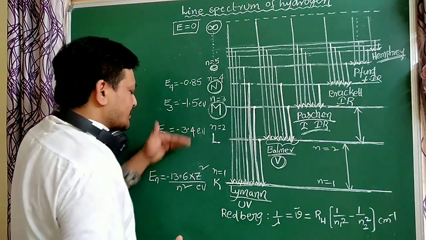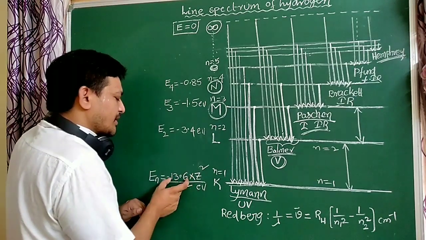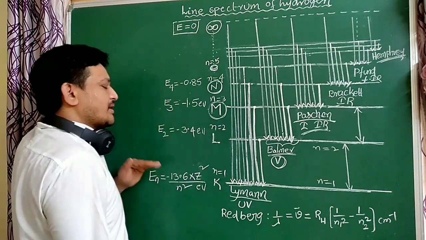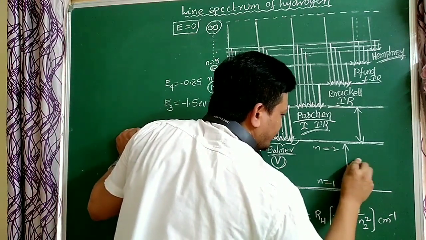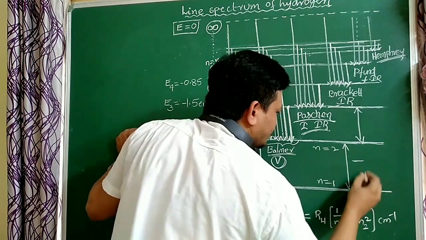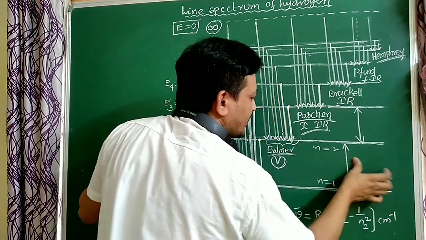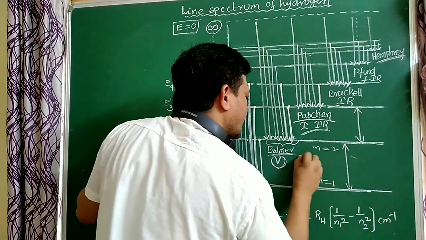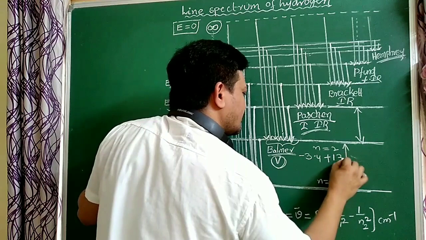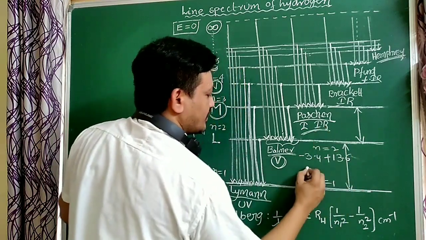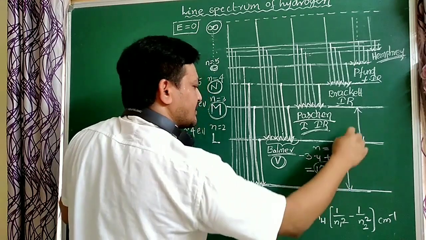What is the energy difference between these two? Here it is minus 13.6 per hydrogen atom, and here minus 3.4. What is the energy difference between these two lines, students? Minus 3.4 minus of minus 13.6 is plus 13.6 minus 3.4, that equals 10.2. Here the energy difference is 10.2.